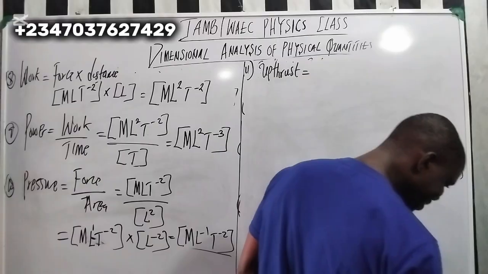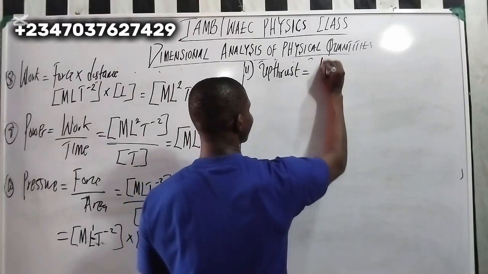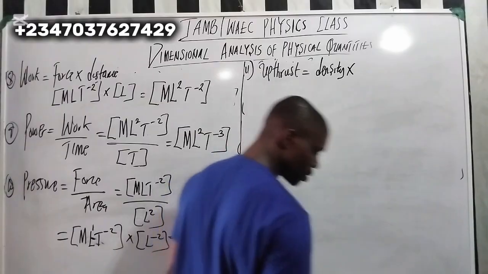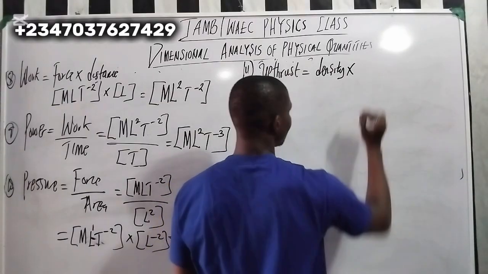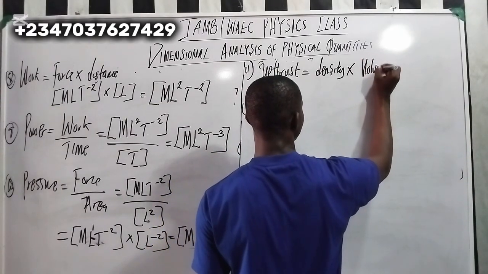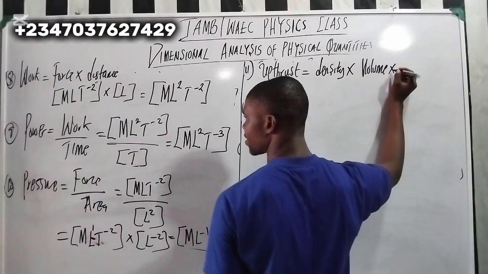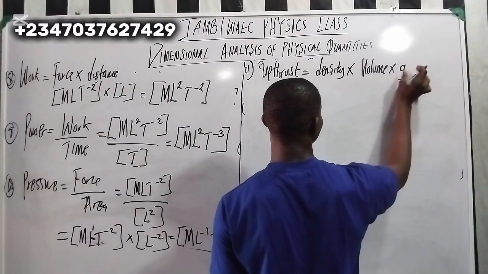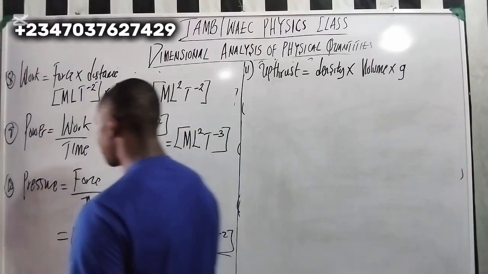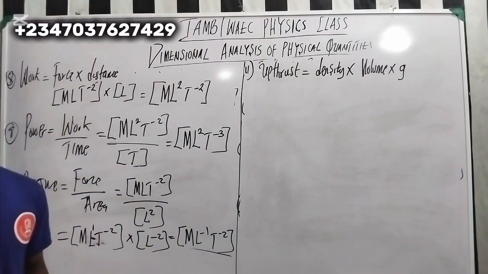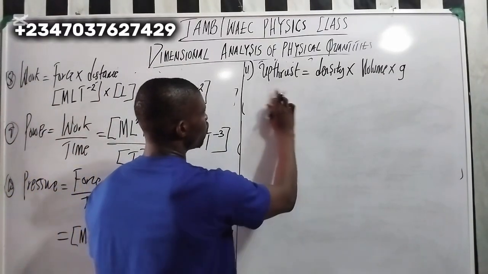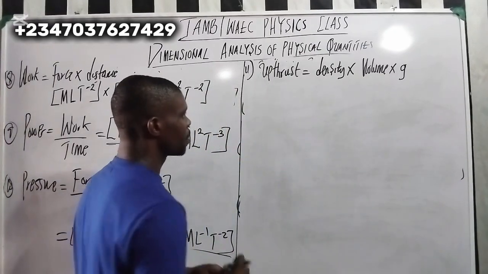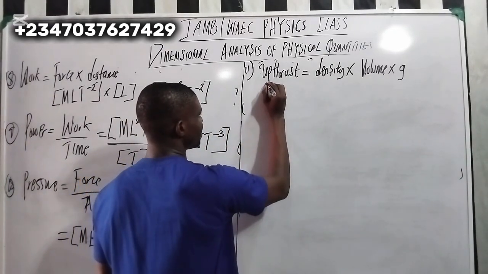Now, up thrust is density times volume times acceleration due to gravity. Now this acceleration also has the same unit as acceleration. Do you understand? So density times volume times acceleration due to what? Gravity. So remember, what is the dimension for density again?